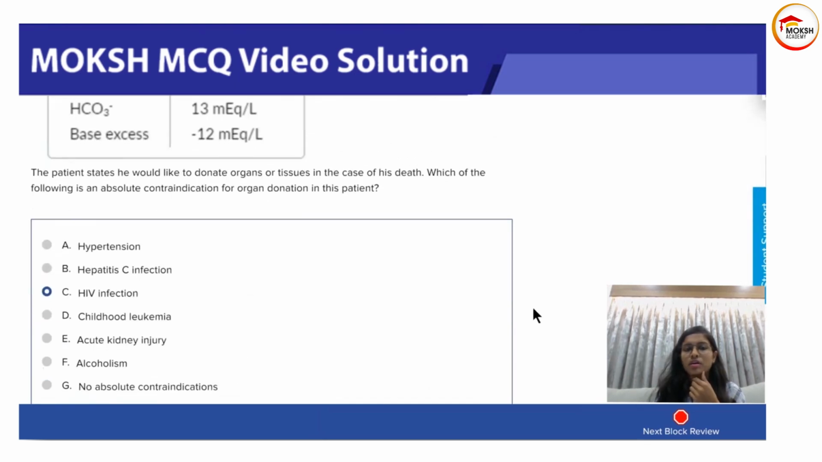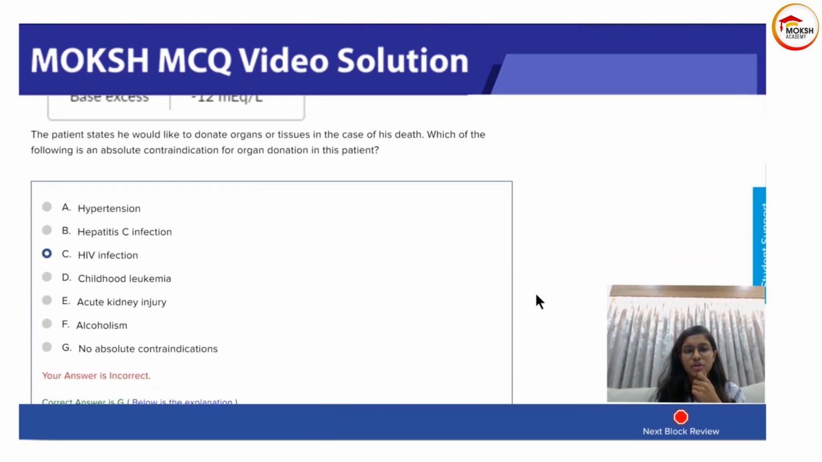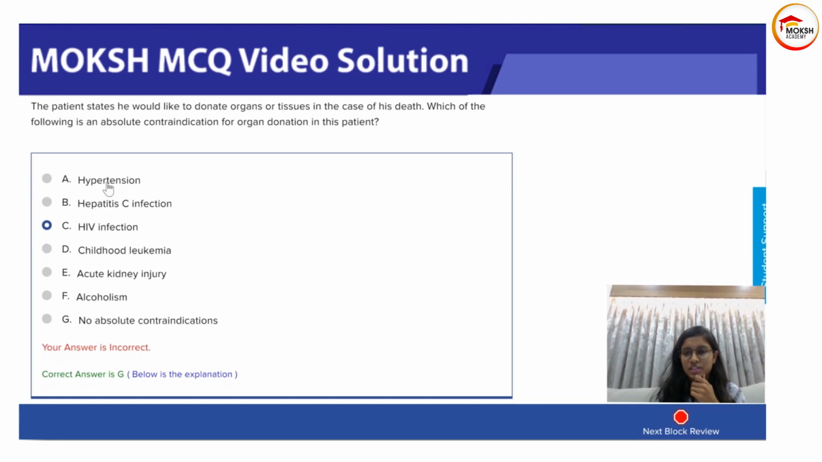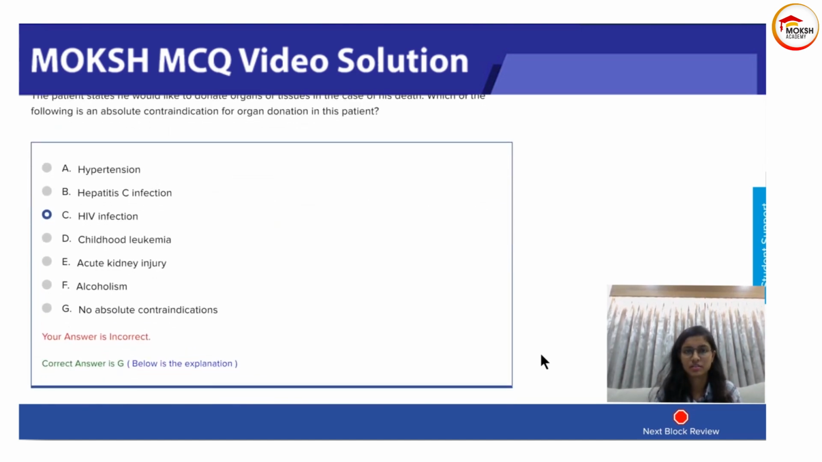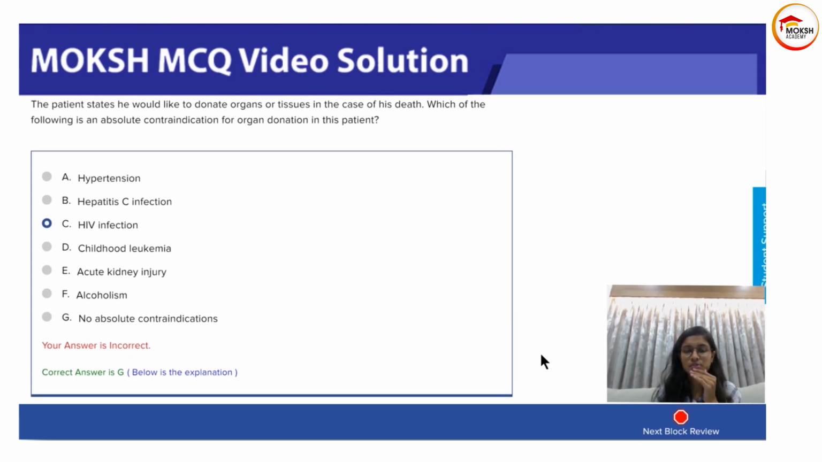So what is the absolute contraindication for organ donation? Hypertension. Can hypertension be a contraindication? No. Right? Why? Because it itself is not causing any particular damage unless it actually leads to a heart failure in somebody who has a low ventricular ejection fraction, then it could be a contraindication, otherwise no. Let's go with the answer first. So the answer is actually no absolute contraindication. Okay, this patient has a lot going on, but he can still donate his organs and tissues in case of his death.